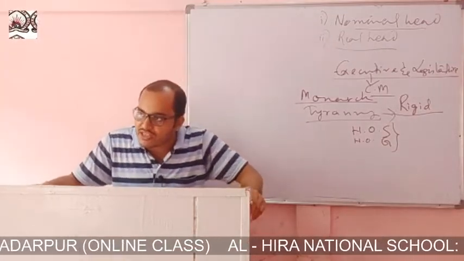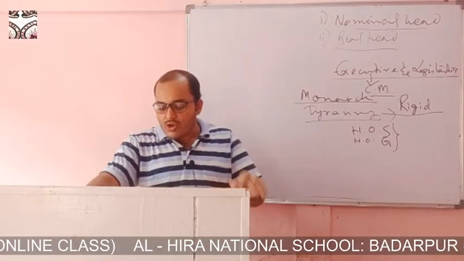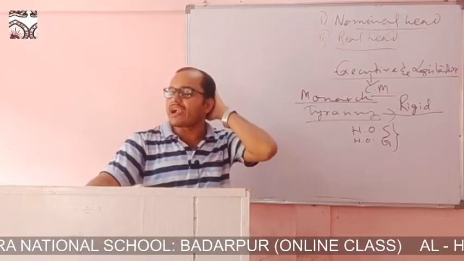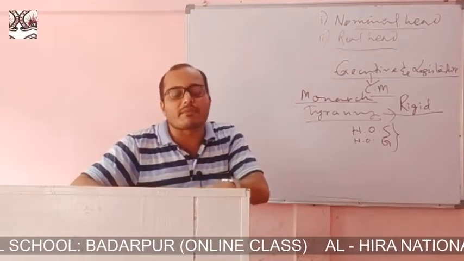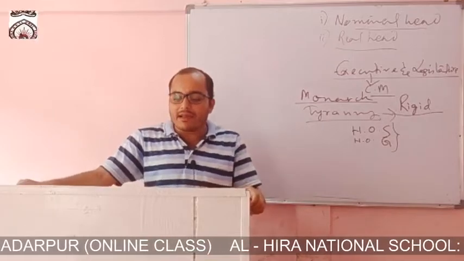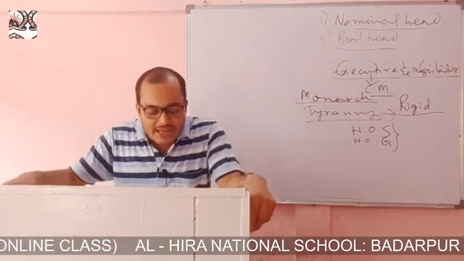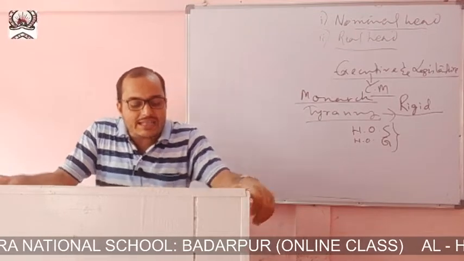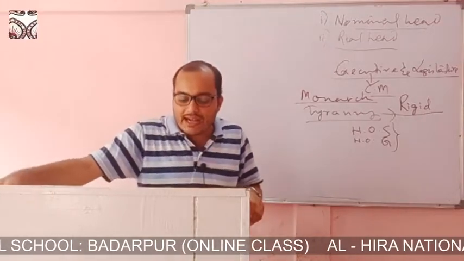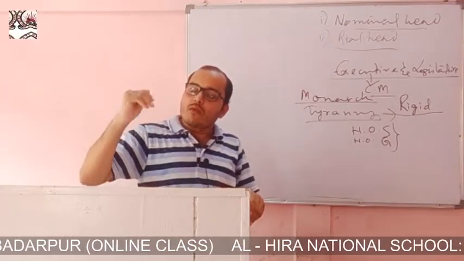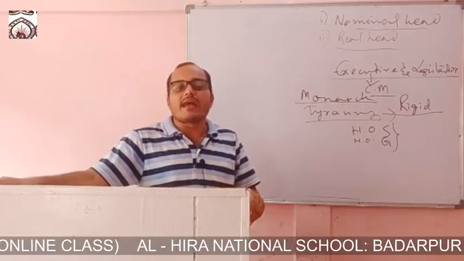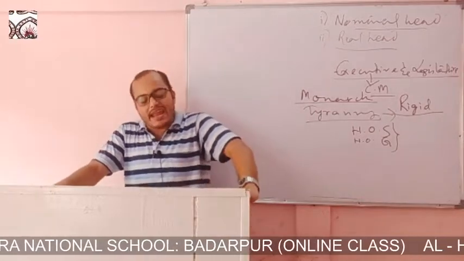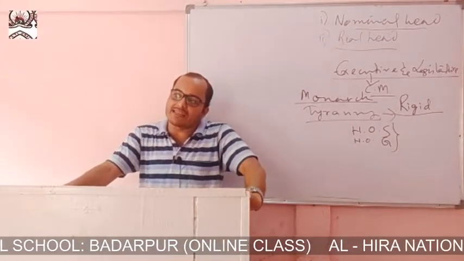Now we will see some of the merits of the presidential form of government. The presidential form of government is quite permanent in nature, because the head of the state and the head of the government are the same. Next, the three organs, the executive, the legislative and the judiciary, all work in their own sphere of influence, and all are independent.